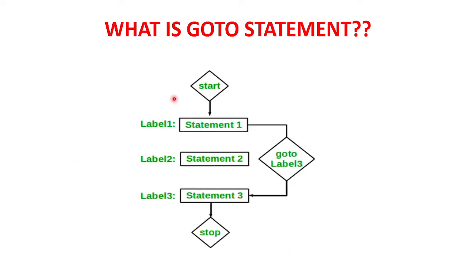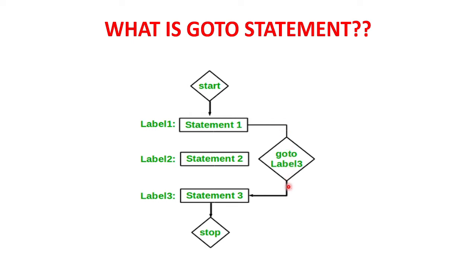Now this is a diagrammatic view of goto and label statement. You are starting the program. Then there are three labels inside my program: label 1, label 2, label 3, and each has one statement. So go to label 1, it will execute statement 1, and from this label 1 you are telling it to go to label 3.